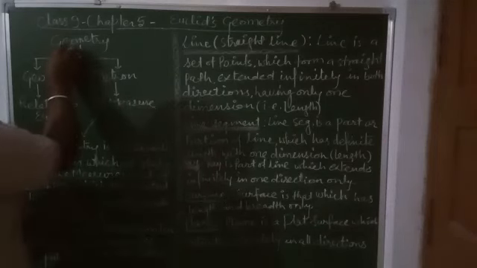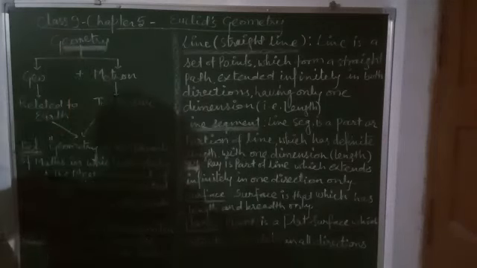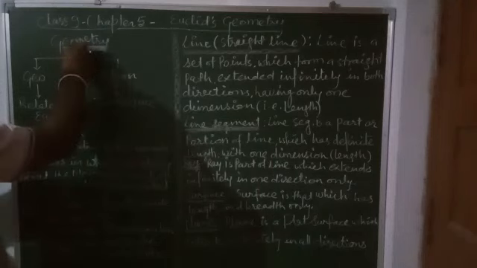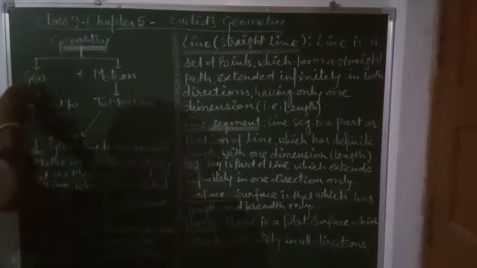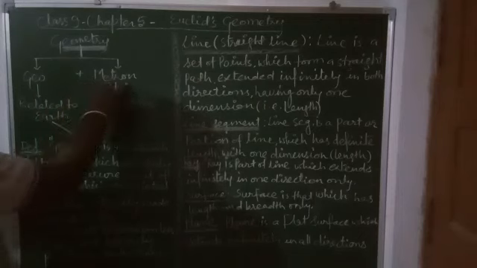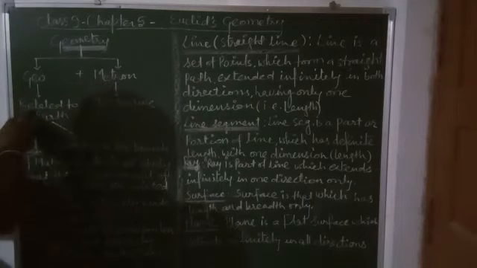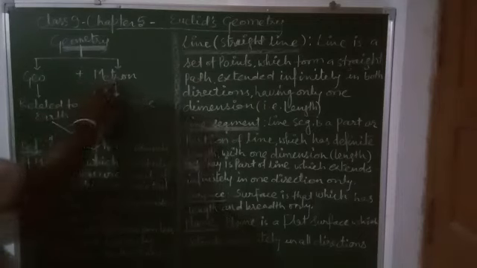Welcome to class 9, chapter 5, Euclid Geometry. First, we have to know what is geometry. Geometry is geo plus metron. Geo means related to earth and metron means to measure.